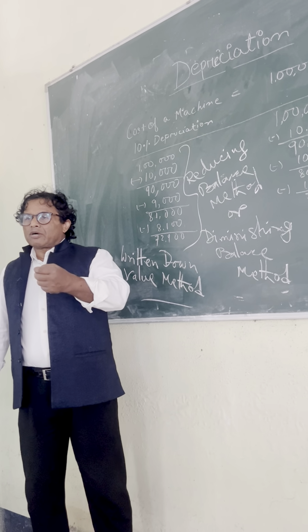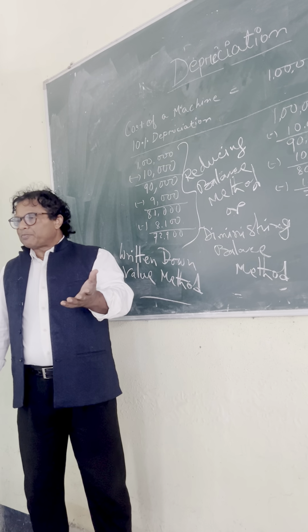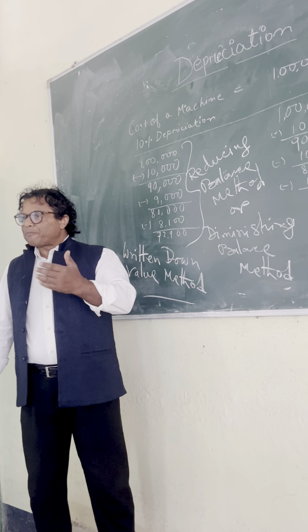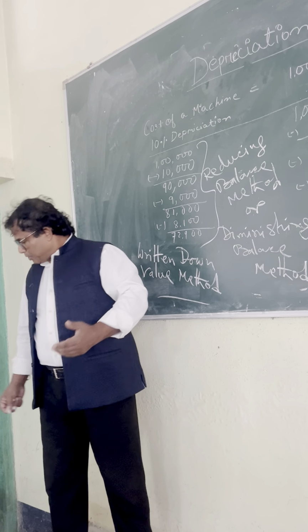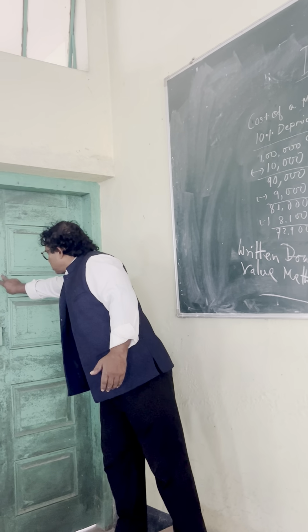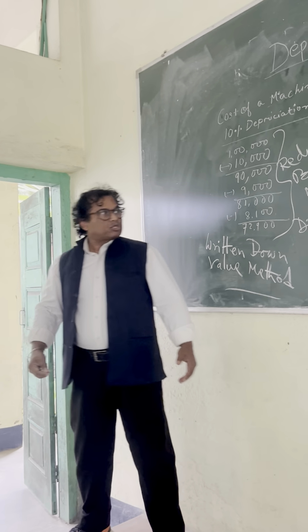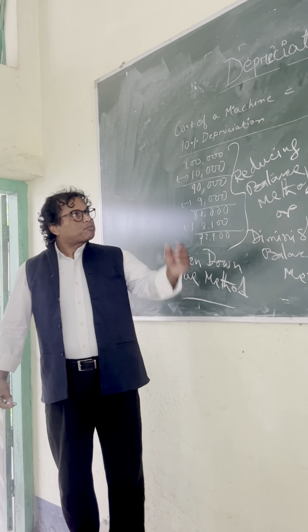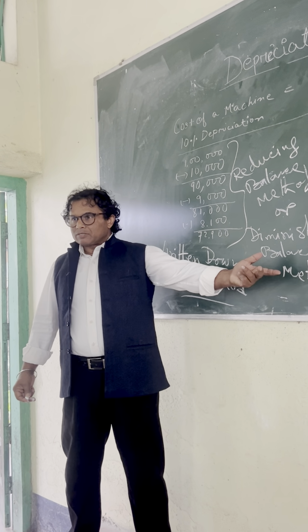So depreciation account debit to machinery. Depreciation, all losses are debit. So depreciation debit to machinery. And this loss goes to profit and loss account again. So profit and loss account debit to depreciation.